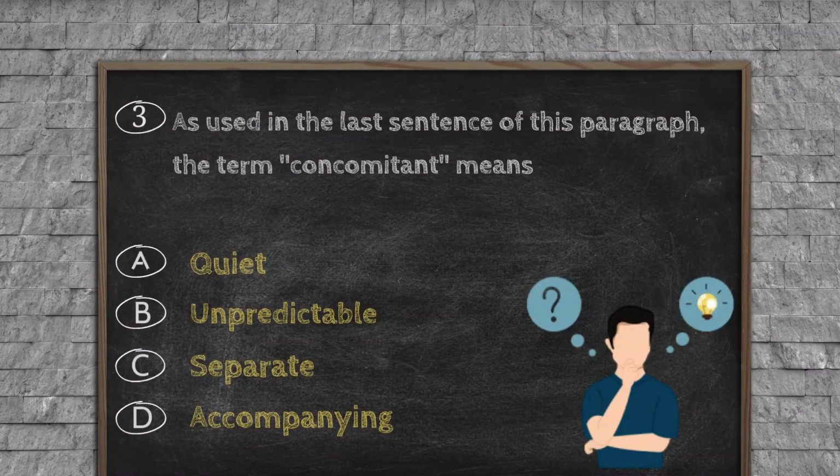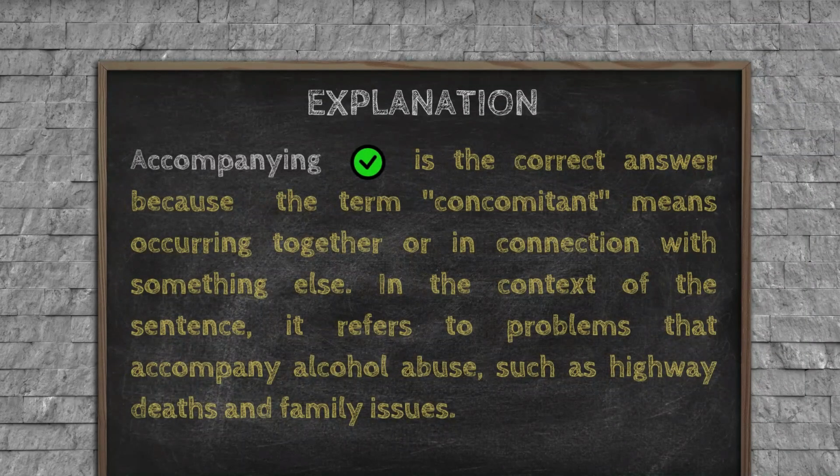Question number 3. As used in the last sentence of this paragraph, the term concomitant means Option A, quiet. Option B, unpredictable. Option C, separate. Option D, accompanying. Explanation. Accompanying is the correct answer because the term concomitant means occurring together or in connection with something else.